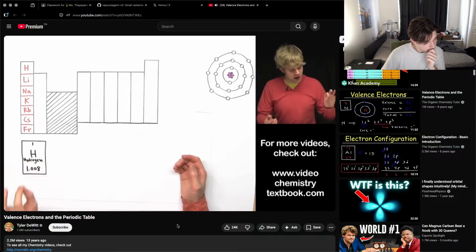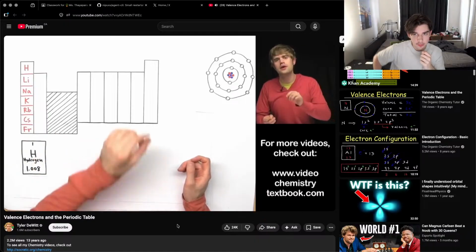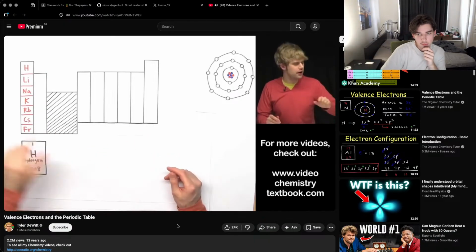Now, if we assume that this hydrogen atom doesn't have a charge, then the number of electrons is going to equal the number of protons. So hydrogen always has 1 proton, but if the atom is neutral, it doesn't have a charge, it will also have 1 electron. So let's go back to this diagram here.